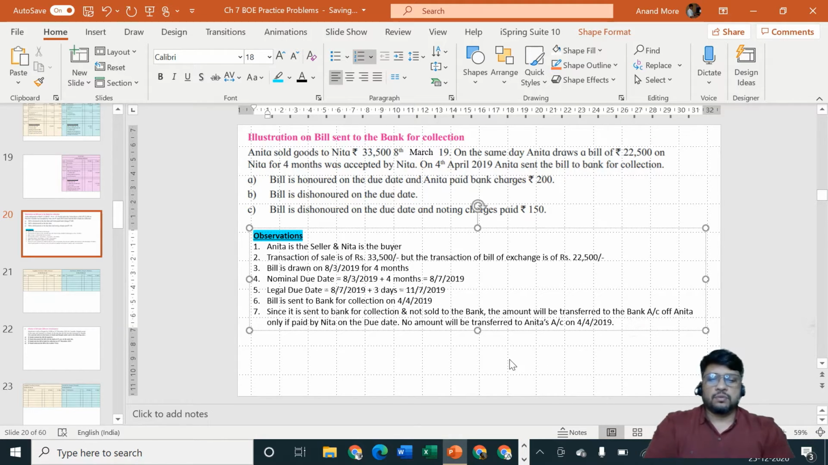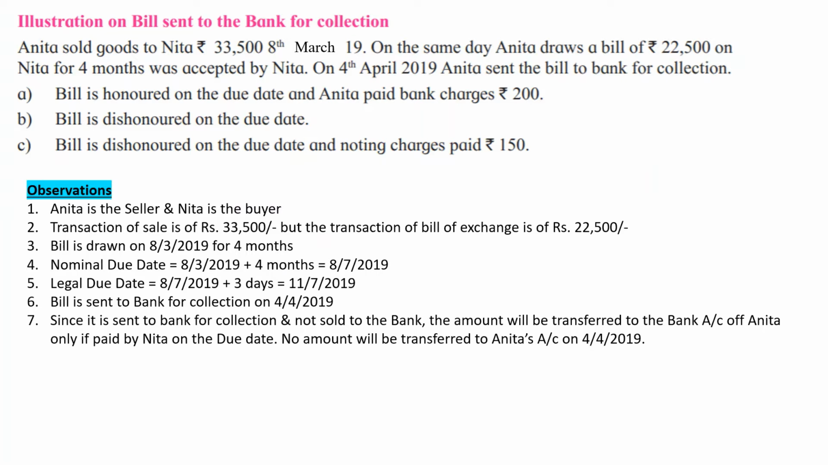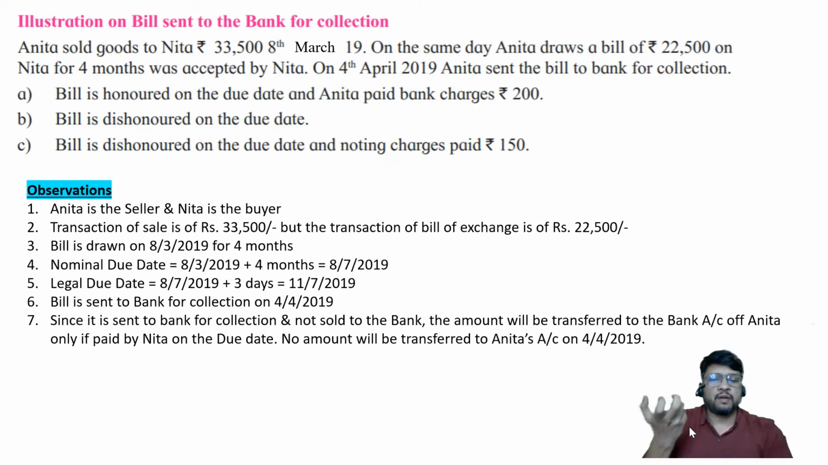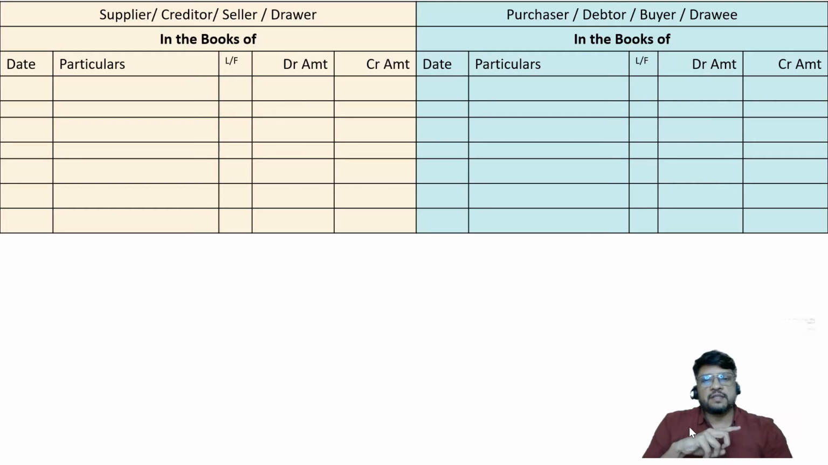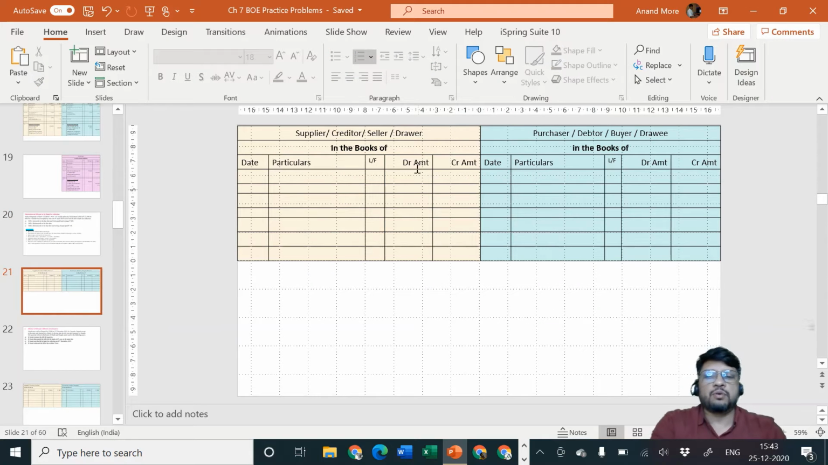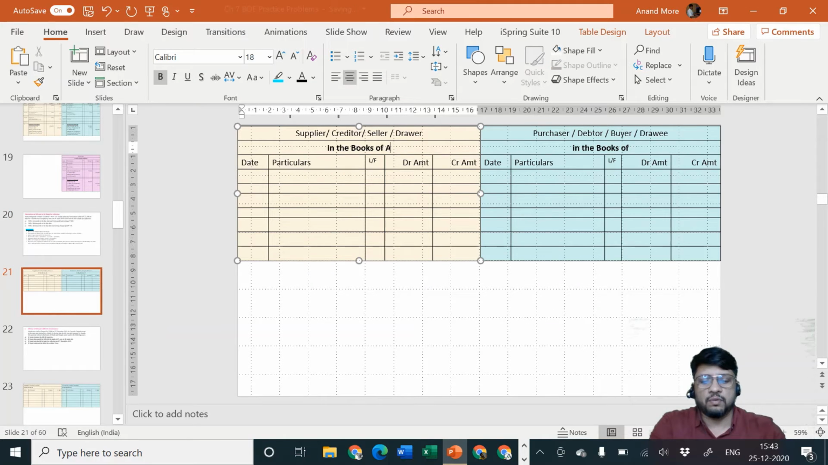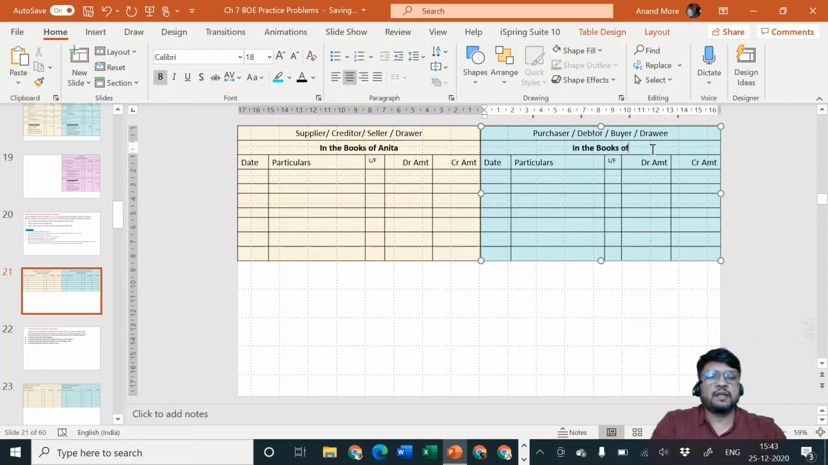If it is required, please pause the video and write down these observations properly. Once you have written down the observations, then resume the video. Then on the next page, remember on the left hand side, the yellow format from my side is Anita and the green format is Nita. Draw the format and then resume the video. I'll write here: in the books of Anita is for drawer and in the books of Nita is for drawee.